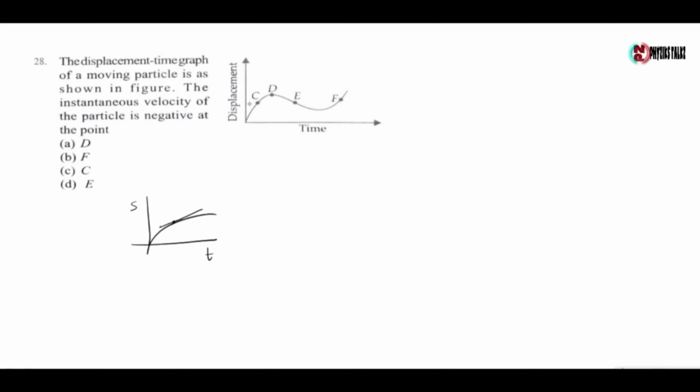So for point C, slope is positive, so instantaneous velocity is positive. For D, slope is 0, so instantaneous velocity is 0. For E, slope is negative, so for E, instantaneous velocity is negative. So the instantaneous velocity of the particle is negative at point E. So the correct option is option E.